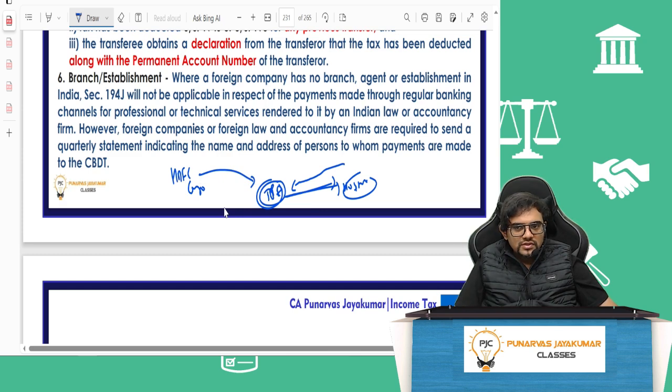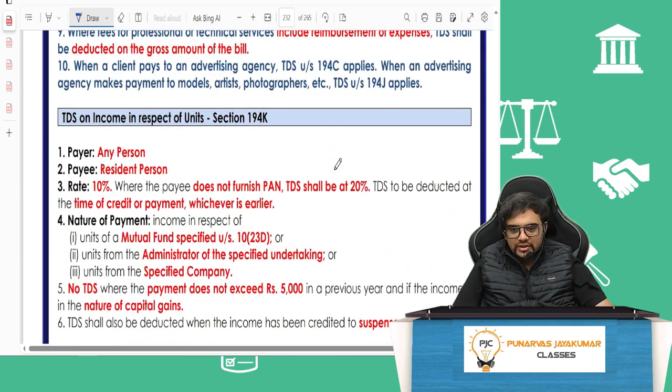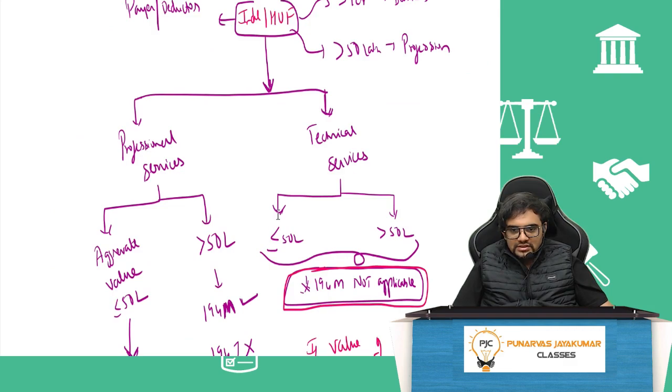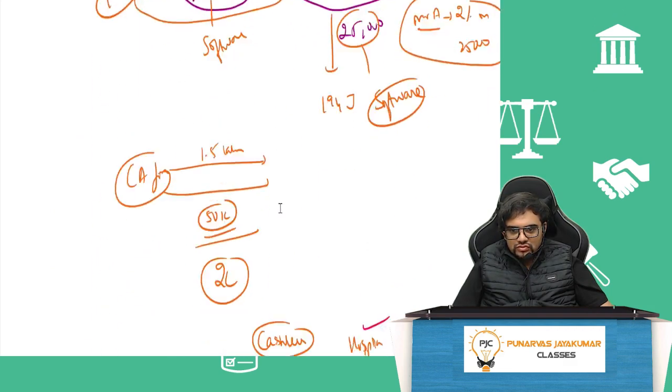The question is, when the third party administrator is making payment to the hospitals, will 194J come? Because the hospital has provided what service? Professional service. This is medical service. The issue went to court, then a lot of circulars came. They said yes. Instead of the insurance company, the third party is giving, so the third party administrator has to deduct TDS while making payment to hospitals. That is regarding 194J also. Very, very simple.